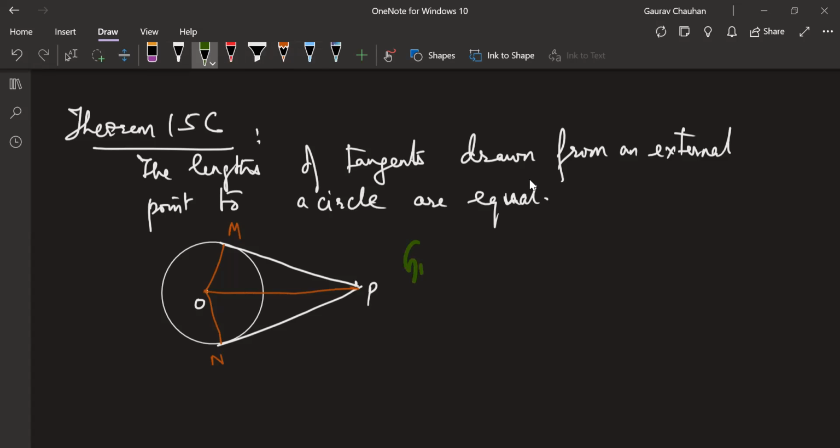Let's take this down. Given: P is a point. Tulsi and who all were there? Bindu, Deepak, Dinesh, and Dilruba.